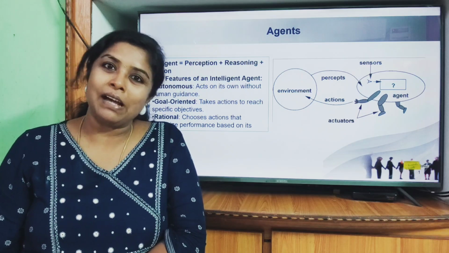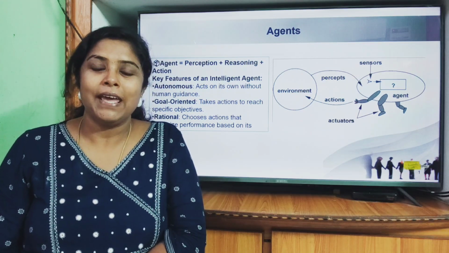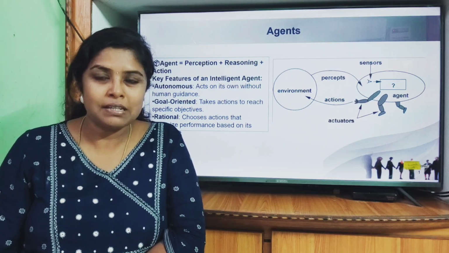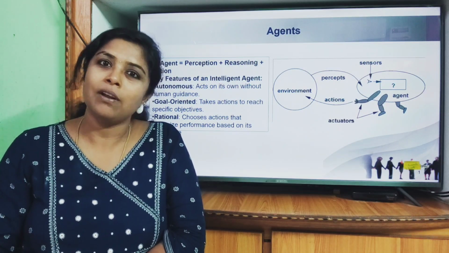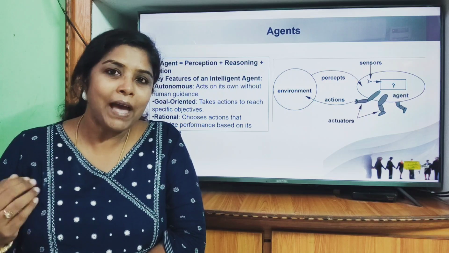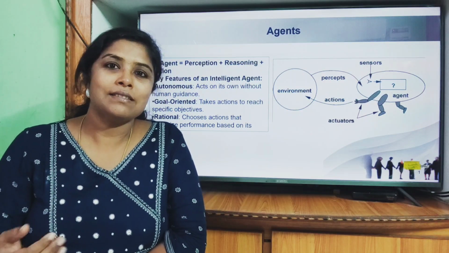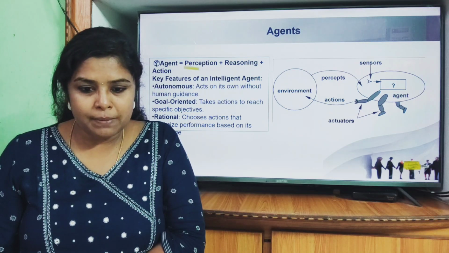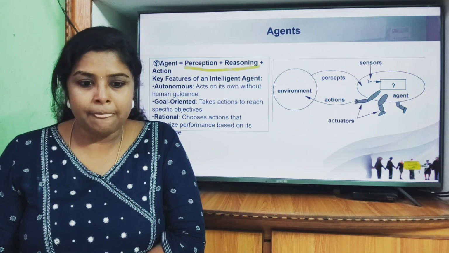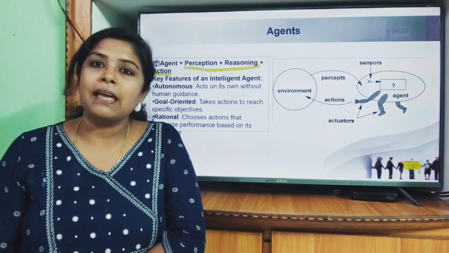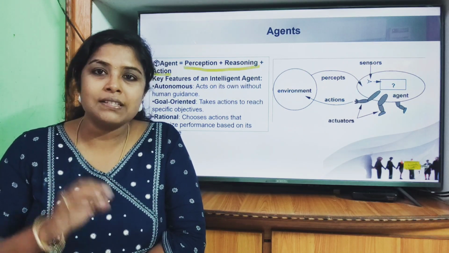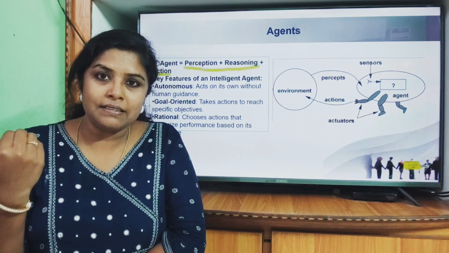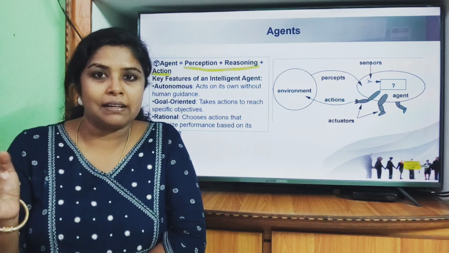So today we will continue our previous discussion on agents. Let us see what is an agent, what is environment, how agents will perceive from the environment and how the action is performed. So let us get to it one by one. See here, we have perception, reasoning and action, because the agent needs to first understand and observe the environment, and from there it needs to execute a particular action.